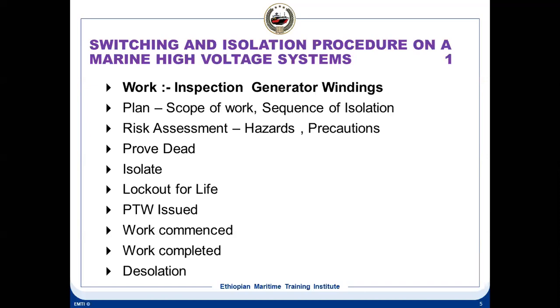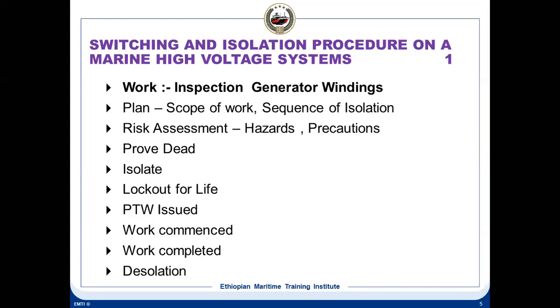Then proving the equipment to be dead. If it is energized, it has to be proved dead with appropriate tools. You have to measure it and ensure it is dead. Then the equipment has to be properly isolated. Lockout for life means lockout and tagout. First you lock out, then you put the tags. Then permit to work, and then work can be started.